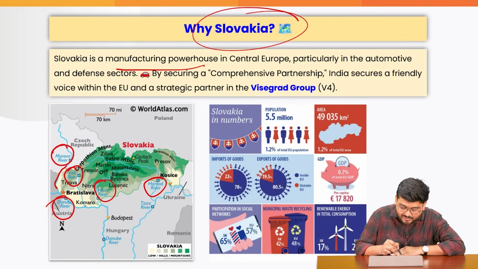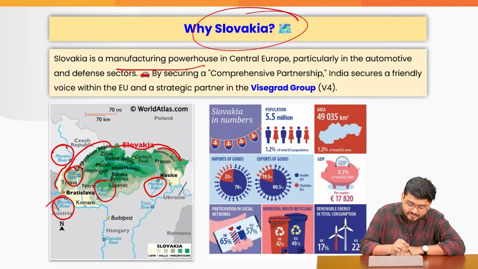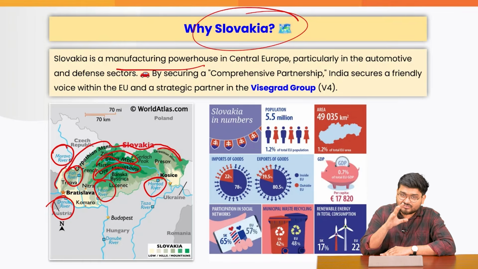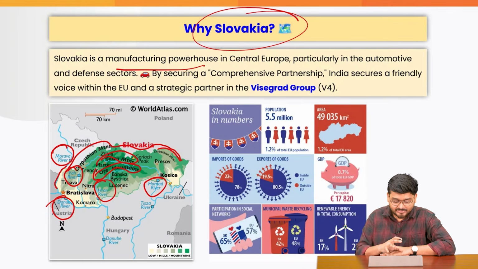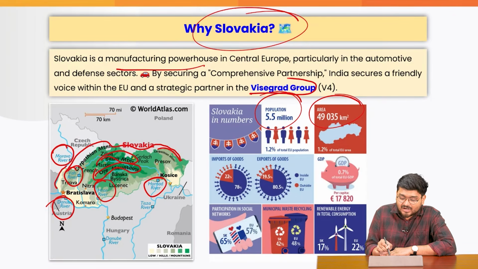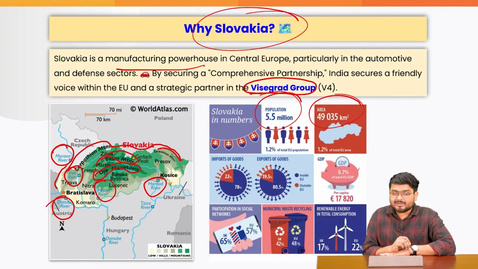Also on the other hand, we have the Carpathian mountains, which is spreading throughout the northern sides. We also have the Tatra mountains and the Ore mountains, right? So this is where we have this country in geography. Now in numbers, we have a population of 5.5 million there, area roughly approximately 50,000 square kilometer, and it is a part of the Visegrad group, right? And it is where even EU is present.